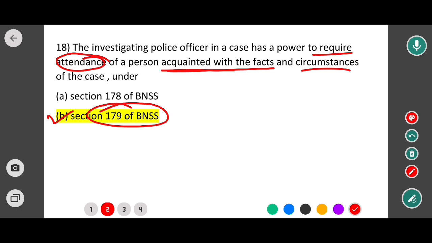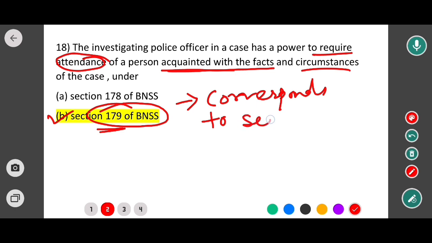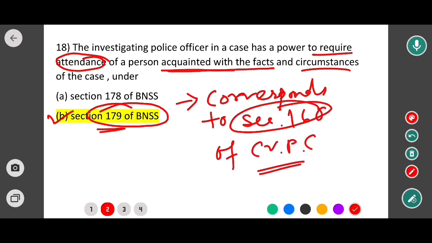देखिए, ये जो सेक्शन 179 ऑफ BNSS, ये CrPC के कौन से सेक्शन से रिलेट करता है? It corresponds to section 160 of CrPC. That means जो हम लोग ने CrPC में 160 में पढ़ा था, that means the officer's power to require attendance of witness.